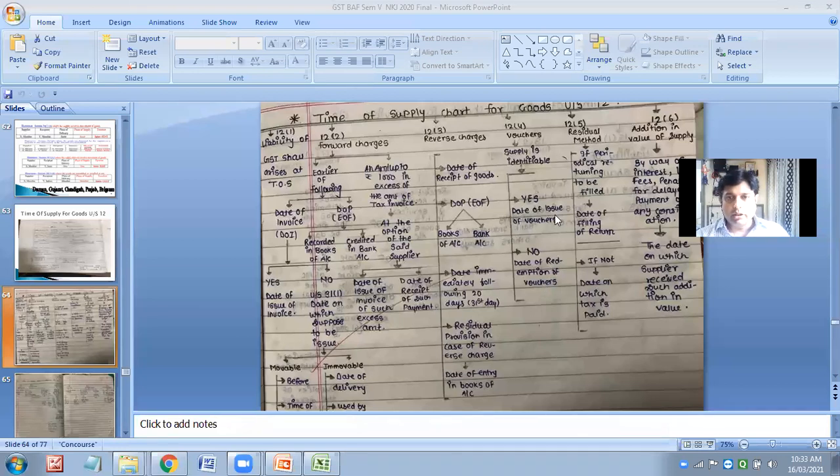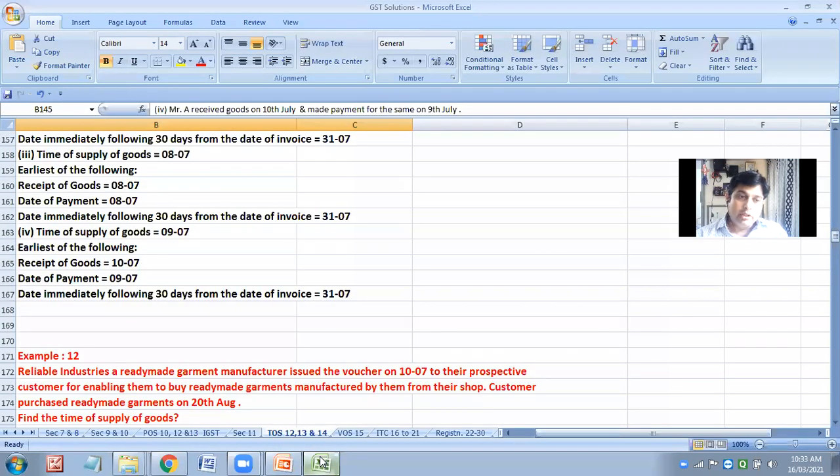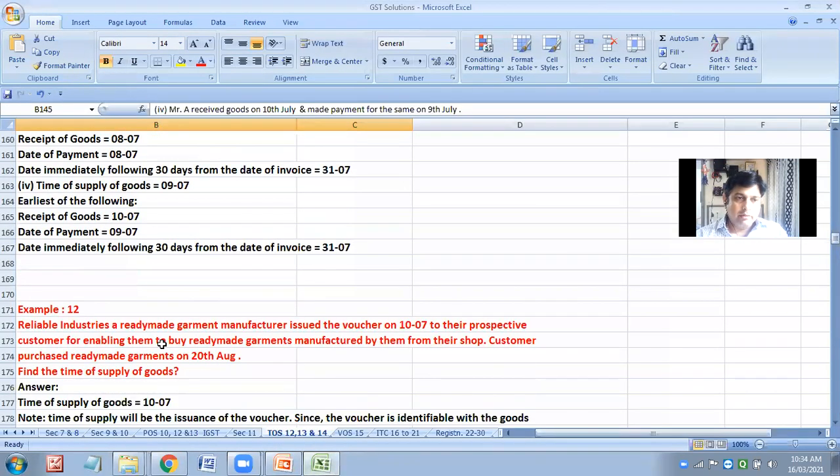So there will be two things: date of issue, if it is identifiable, or date of redemption when it is not identifiable. Try to understand, the person who is issuing the voucher is liable to pay the tax even though there is no sale. It is not mandatory that those vouchers get redeemed. From the date of issue, they will be liable to pay.